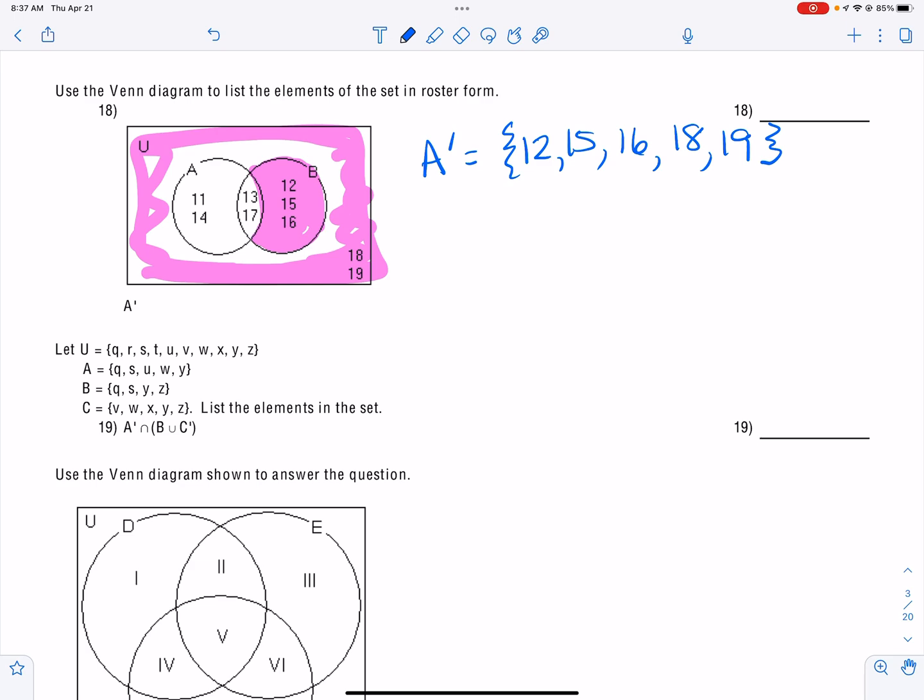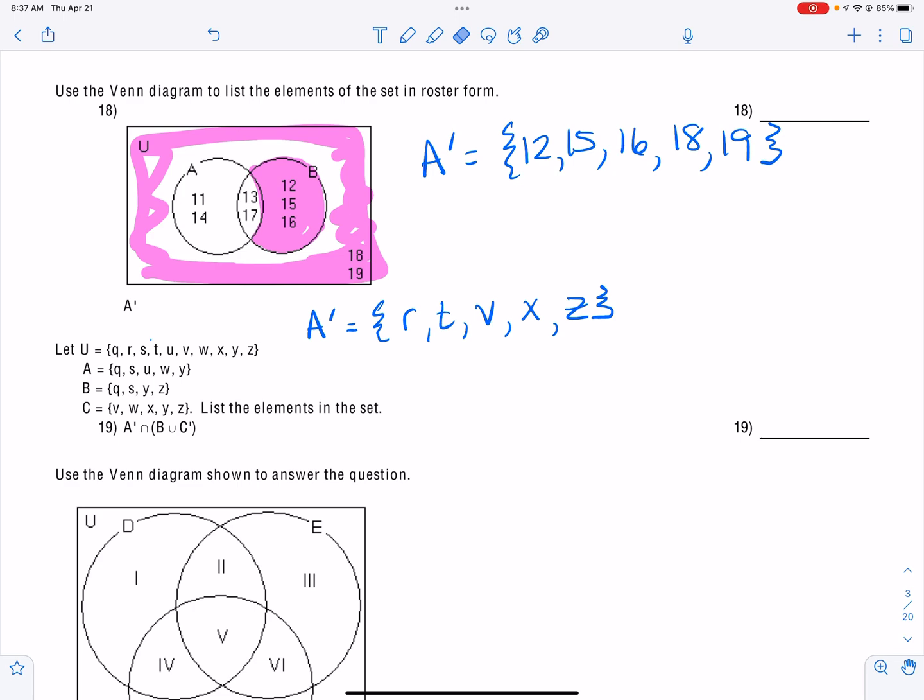Now, when we add a third set for number 19, we have to figure out a bunch of things, so we're going to break this up into pieces. I'm going to do the complement of A, so I'm going to take out what A has. A has Q, S, U, W, and Y. So the complement of A is R, T, V, X, and Z, okay?